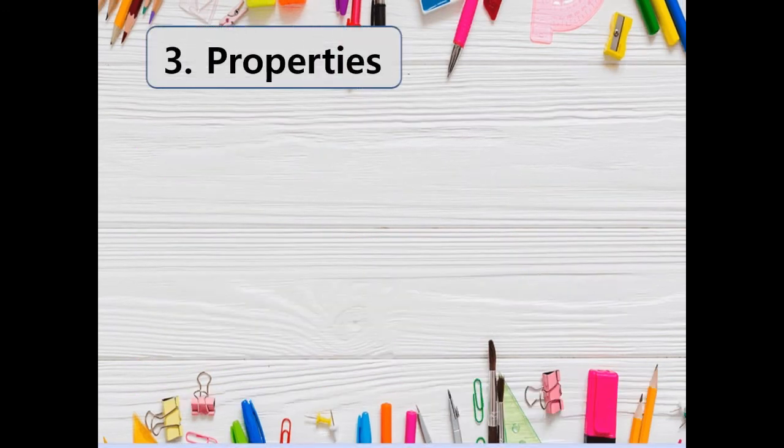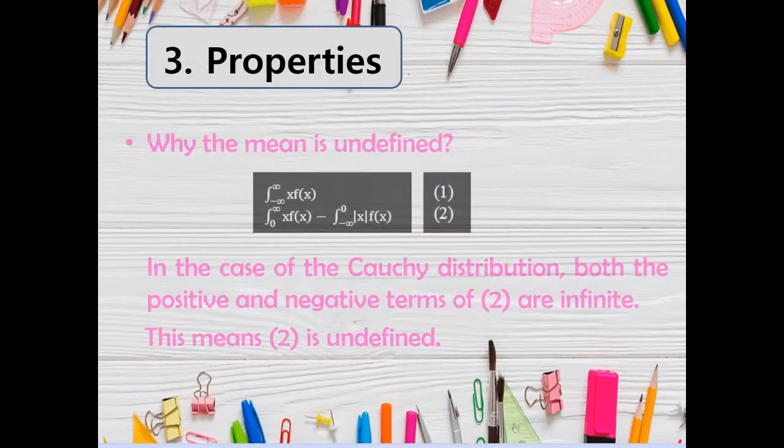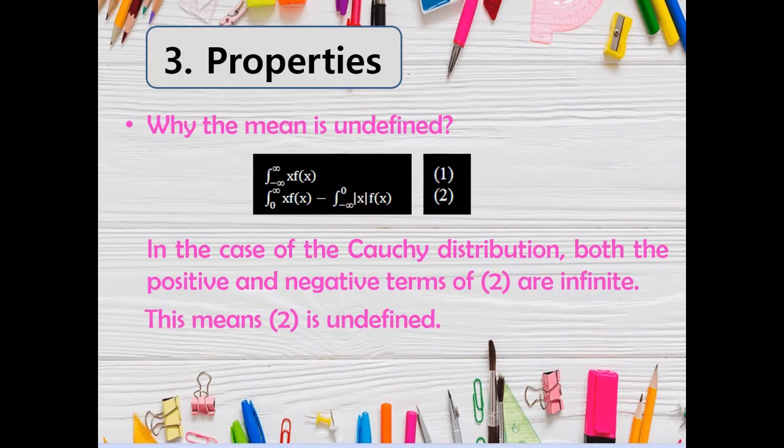One of the properties of the Cauchy distribution is that the mean is undefined. Now, why is the mean undefined? I have read from wikipedia.org that if a probability distribution has a density function f of x, then the mean, if it exists, is given by the integral from negative infinity to positive infinity of x times f of x dx.